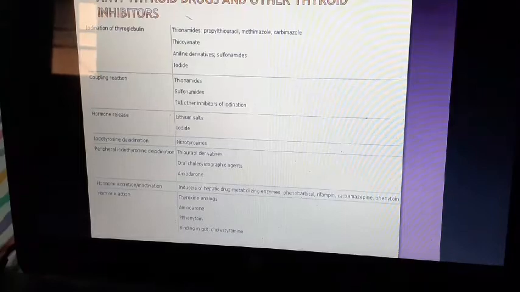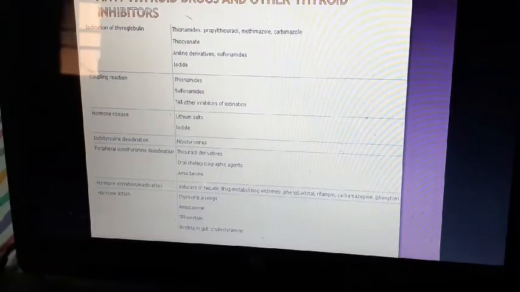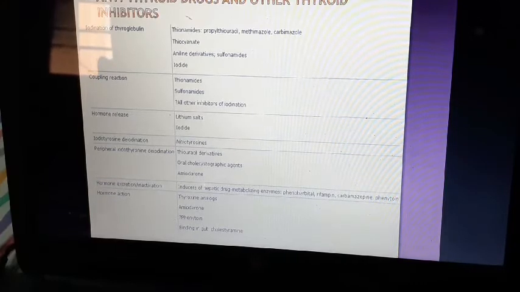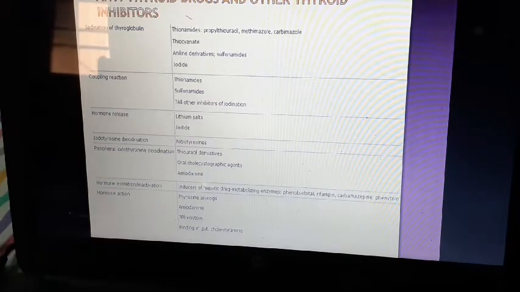Thyroxine deiodination is inhibited by amiodarone. Hormone excretion and inactivation: inducers of hepatic metabolizing enzymes like phenobarbital, rifampicin, carbamazepine. Hormone action is inhibited by amiodarone, phenytoin. Gut binding is increased by cholestyramine, which inhibits thyroxine absorption. So this is the classification.